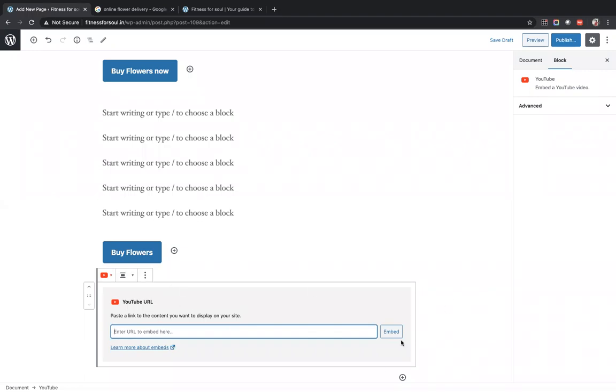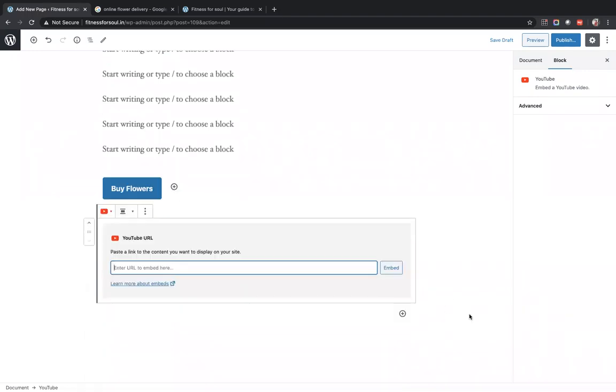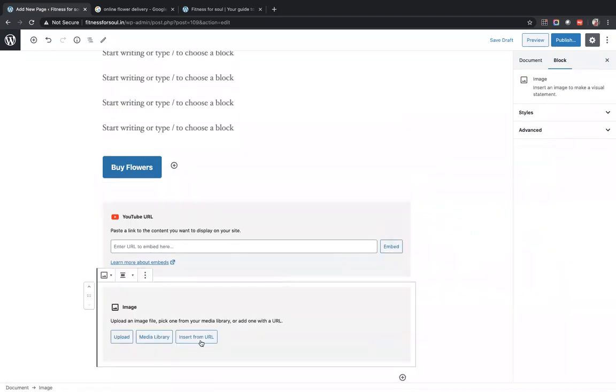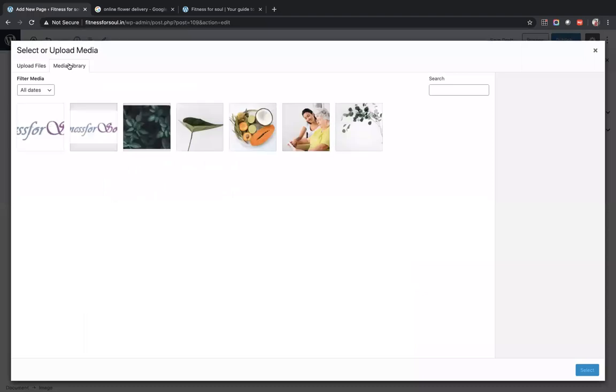How to add images? Simple, same. Again, our brother plus will help us. Click on plus and go to image. It will give you 3 options. We can insert an image URL, select from the media library, or we can upload. So we can select media library. There you will get the option of upload also. Let us select this image.